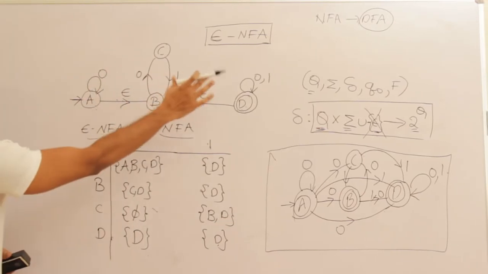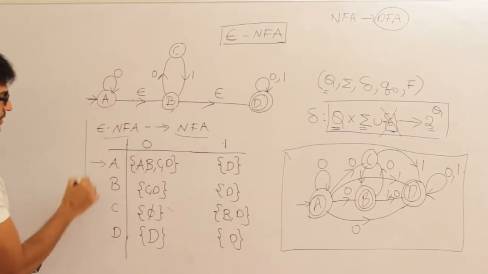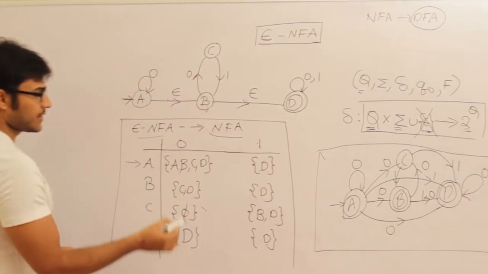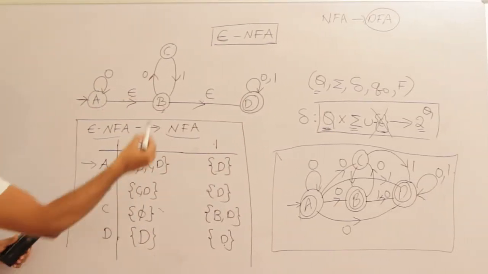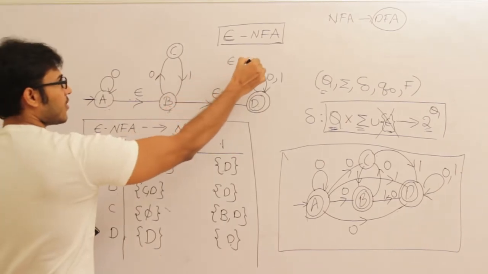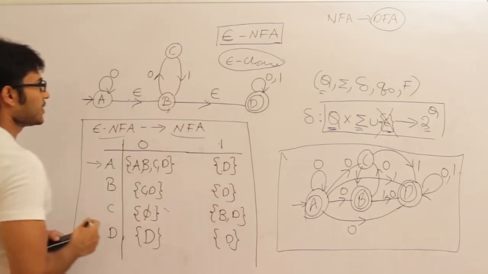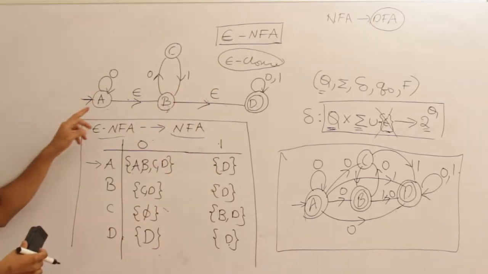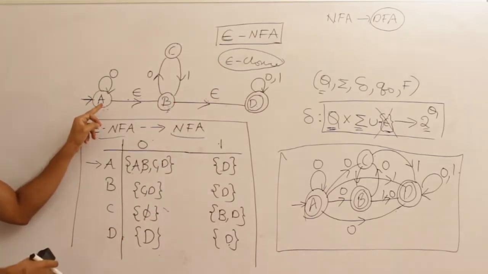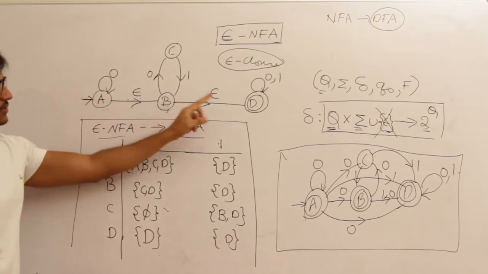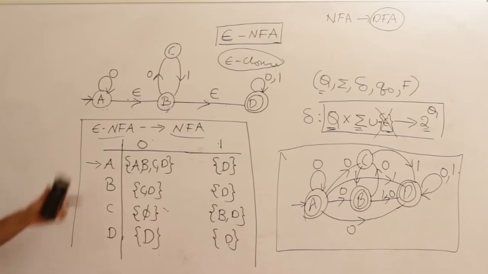Once you have found this out, now we have to construct the state transition table. In order to construct the state transition table, we need a property called epsilon closure. What is epsilon closure? Epsilon closure is the set of all states which can be reached from some state. If I say epsilon closure of A, it is nothing but the set of all states reachable from A.